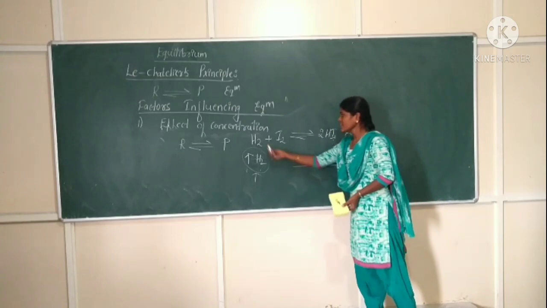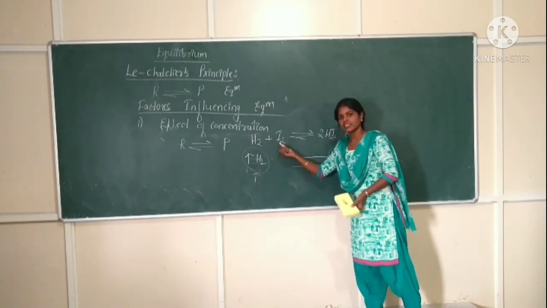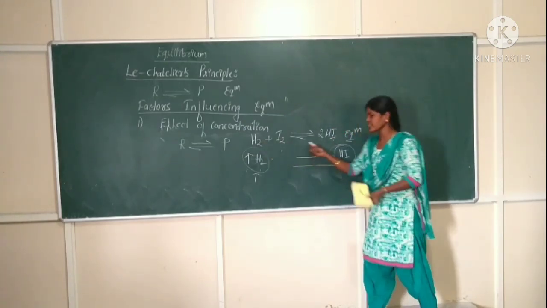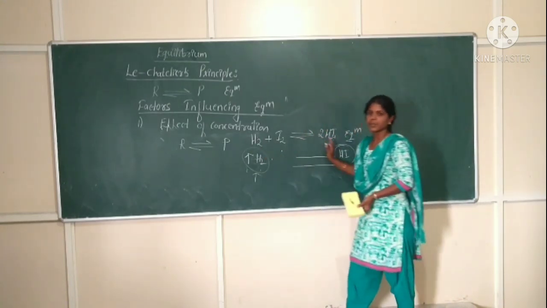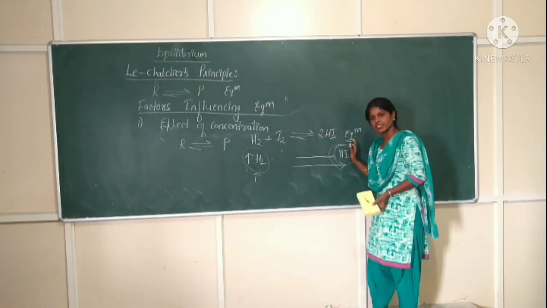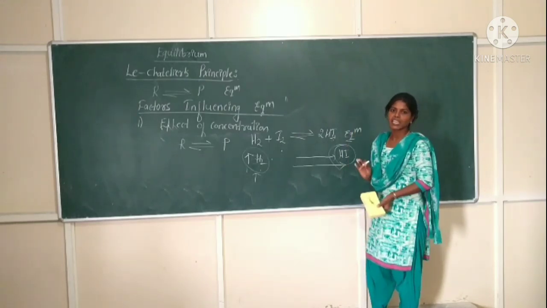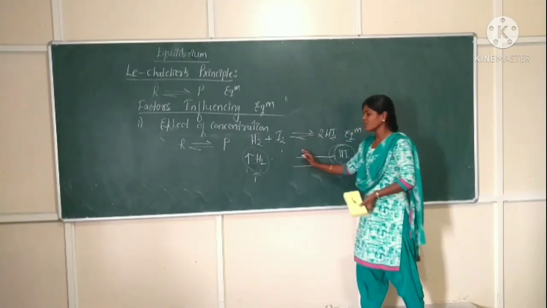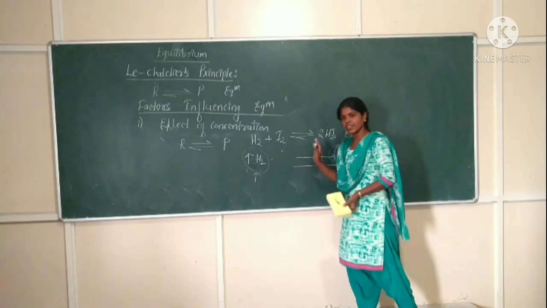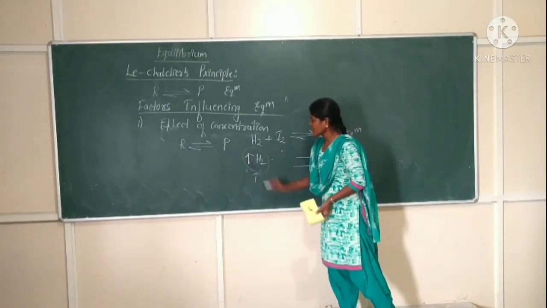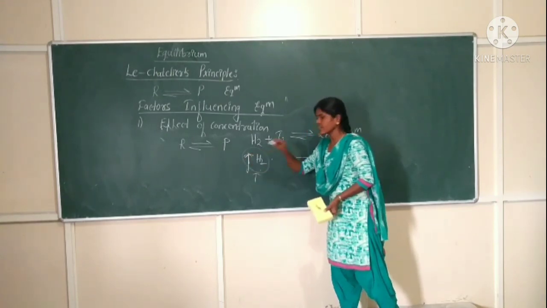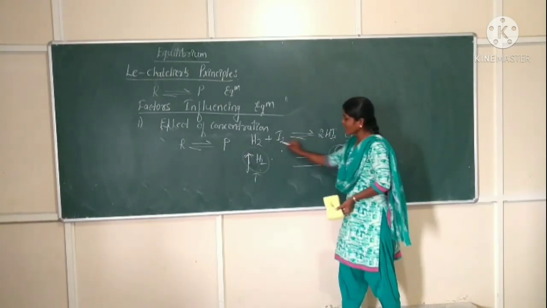I will say once again, H2 and I2 are the reactants. These two reactants react with each other and form HI. If we increase any reactant or any product, the equilibrium will be changed. To restore that change, the equilibrium will move in the forward or backward direction. In this example, if we increase the concentration of H2, then H2 will be in excess in the reaction mixture.